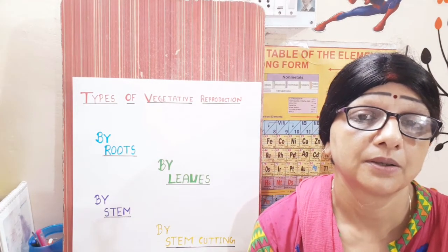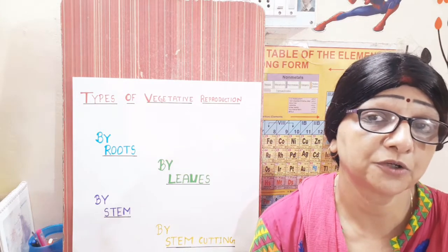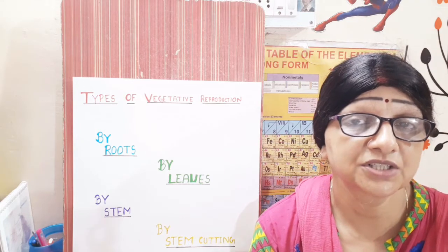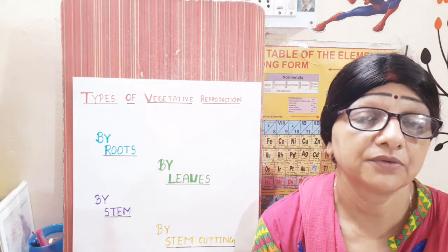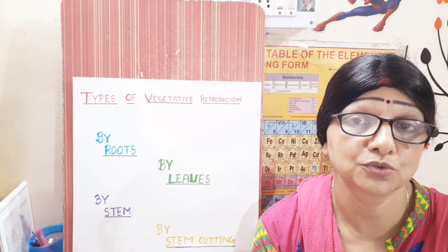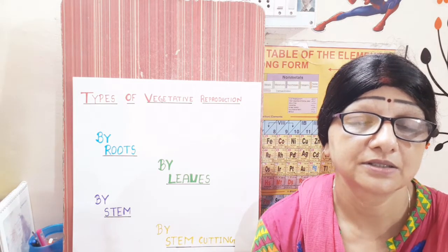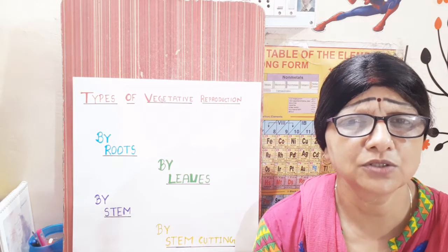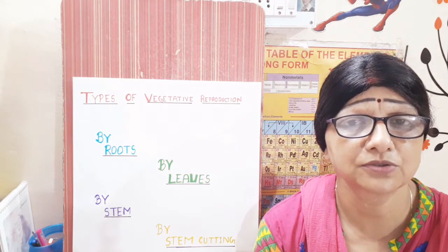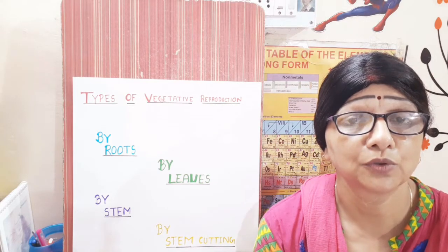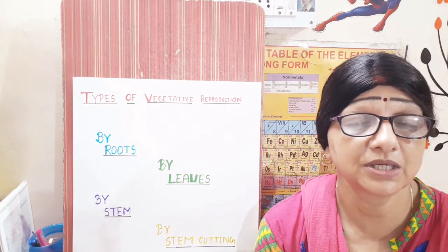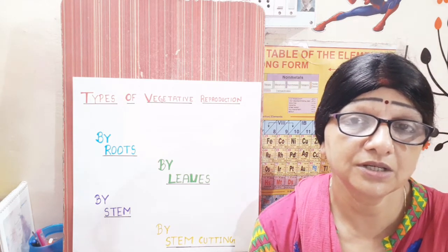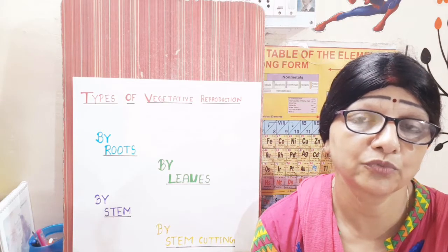Reproduction is a very important process in case of all living organisms. Reproduction is important because if a living organism has to maintain its race, it has to reproduce. So in case of plants, reproduction is also very important to maintain the number of each and every type of plant. So we have studied reproduction in plants through two ways.